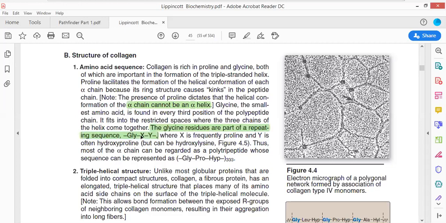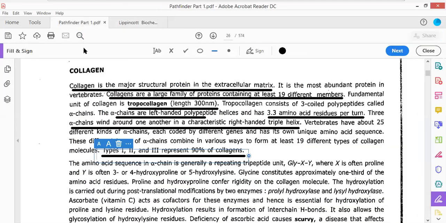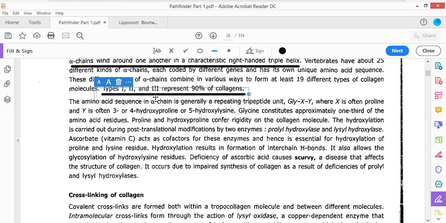X is hydroxyproline and Y is hydroxylysine. Okay, you can look in the Pathfinder, it's very beautifully described that the amino acid sequence present in the alpha chain consists of a repeating tripeptide unit, and those are glycine, X and Y. X is proline or hydroxyproline, Y is hydroxyproline or hydroxylysine.